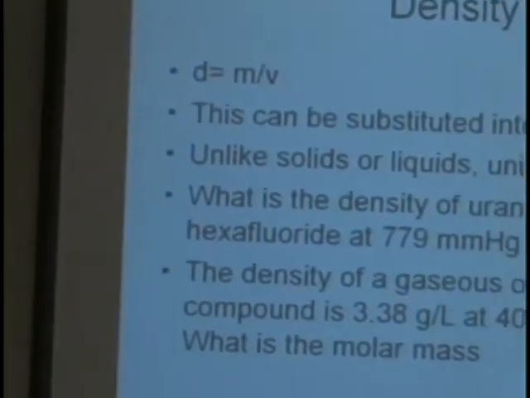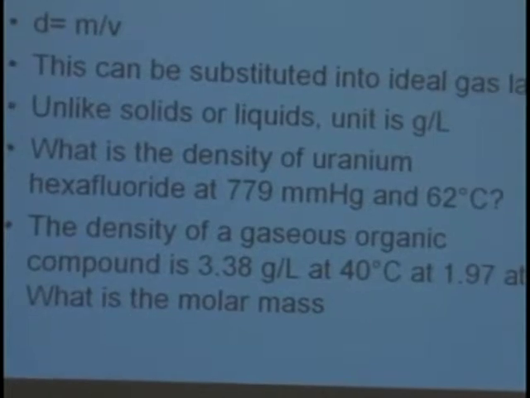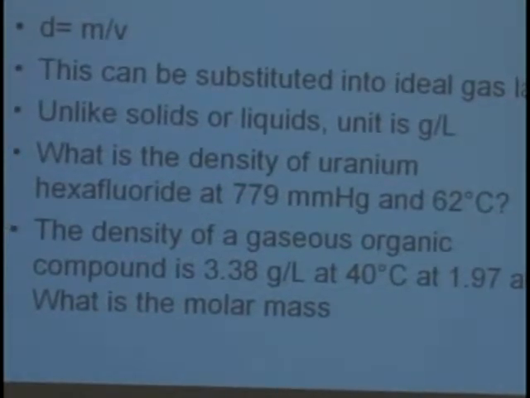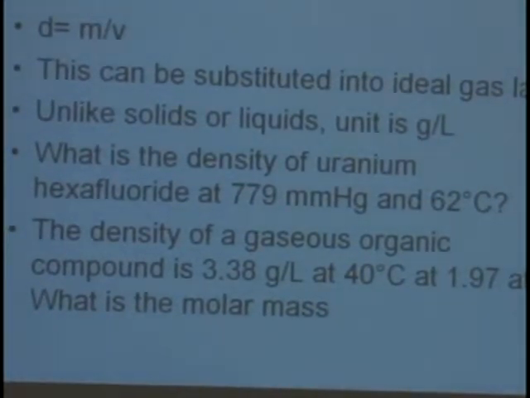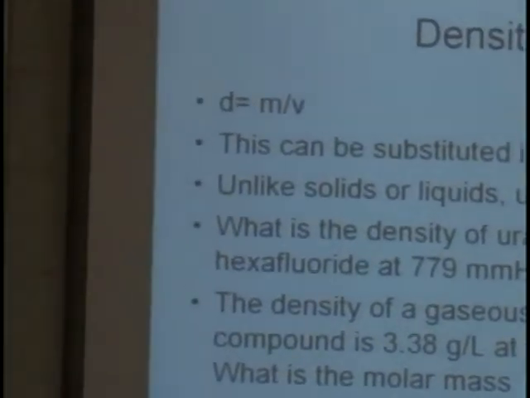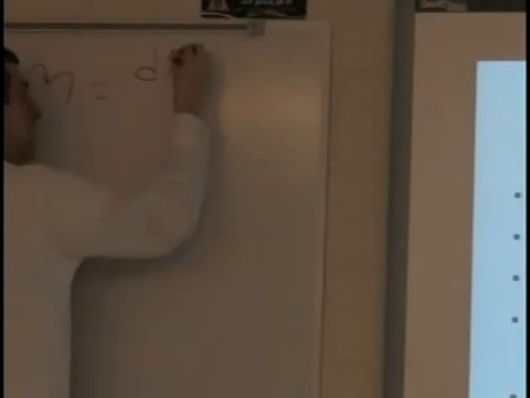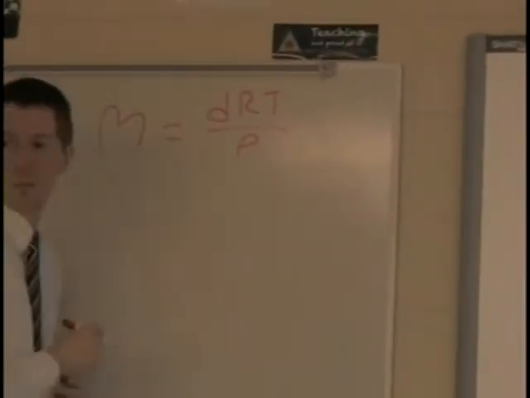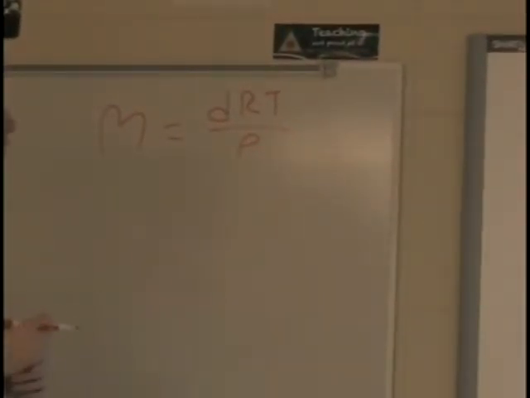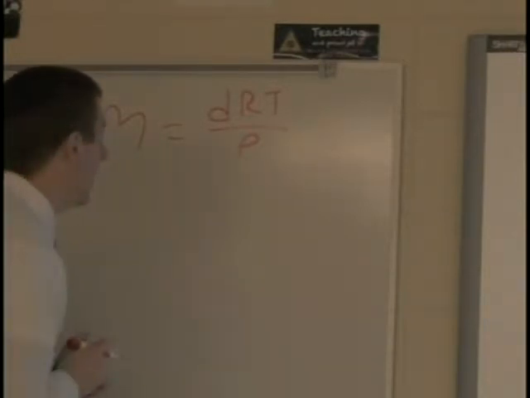The last problem on this slide says the density of a gas is 3.38 grams per liter at 40 degrees Celsius and 1.97 atmospheres. What is the molar mass? So the density equation I just gave you can be rearranged. Molar mass can equal dRT divided by P. So now we can solve this problem. So now we can identify what the gas is.